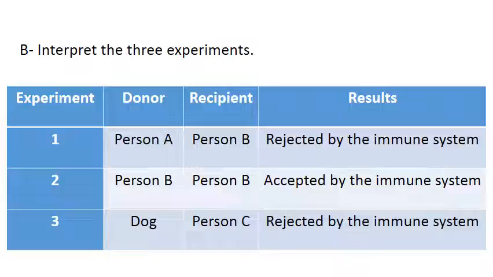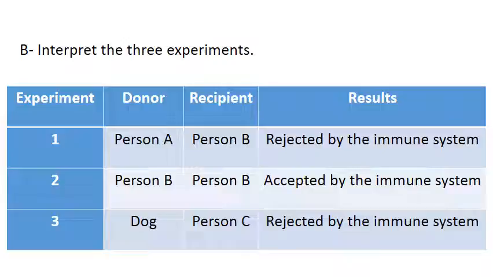Can you try to do experiment 2? Performing the experiment with the donor person B and the recipient the same person. So performing a skin graft in the same person B leads to acceptance by the immune system.